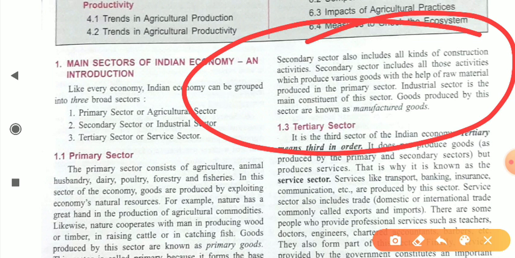Now the industrial sector is the main constituent of this sector. So we can say that whatever industries you have, all these industries are part of the secondary sector. Goods produced by this sector are known as manufactured goods. So keep in mind, goods produced in the primary sector are known as primary goods, and goods produced in the secondary sector are known as manufactured goods.